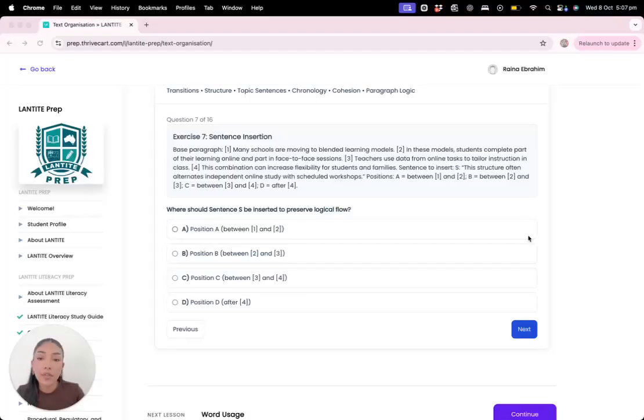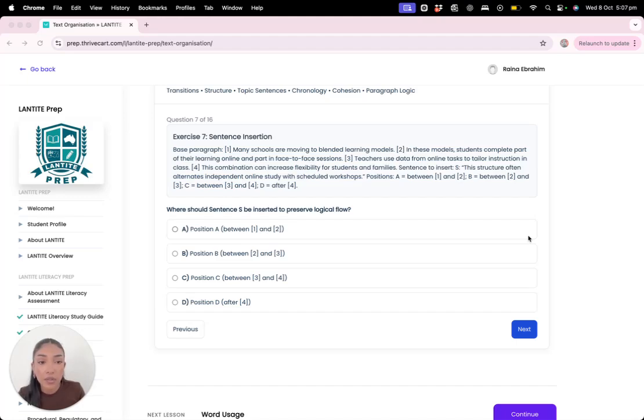So exercise 7, where should sentence S be inserted to preserve logical flow? So we're going to read this paragraph, and then we're going to figure out where to insert sentence S. I'm going to start. Many schools are moving to blended learning models. In these models, students complete part of their learning online and part in face-to-face sessions.